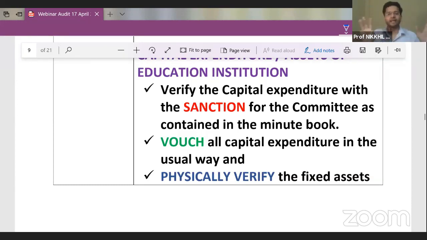And all assets for any organization are to be verified in three forms. First is sanction, which means authority. Second is voucher, and third is physical verification of that particular fixed asset. So guys, these are the basic points which you need to remember for all organizations and for all auditing of these types of items.